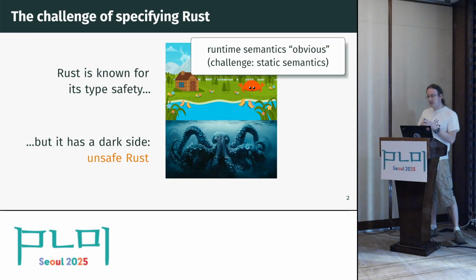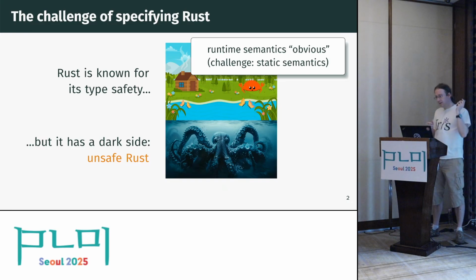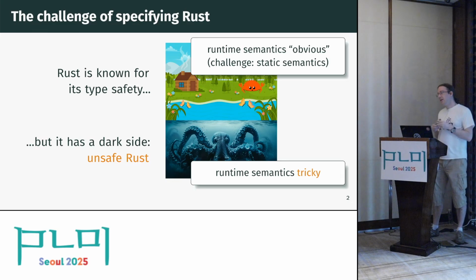So as long as we only talk about safe Rust, the runtime semantics are kind of obvious. I mean, they're not really obvious. There's still a lot of things going on, and we heard a bunch of talks earlier about specifying an entirely safe language, and it's complicated. But Rust is the same kind of problems. And generally everybody kind of agrees on what all the programs would do. The hard parts are more like type system, borrow checking, pattern matching, there's a bunch of gnarly things there. But when we go to unsafe code, then even just the intended runtime semantics of code can get tricky. So it's kind of a different dimension of the problem that, for example, SpecTech has been solving.